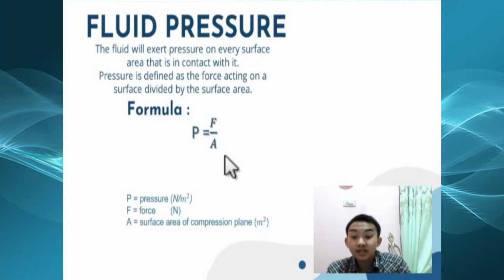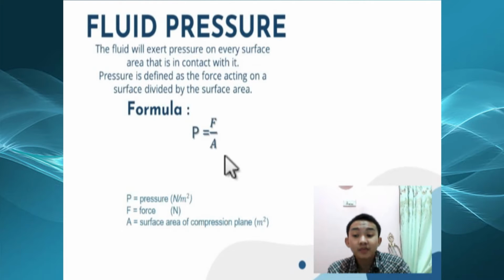Back to fluid pressure. Fluid has the property of compression in all directions, meaning that for example, if you put an object into a type of fluid, it will experience pressure in all directions. The amount of pressure exerted by the fluid depends on the depth of the object.